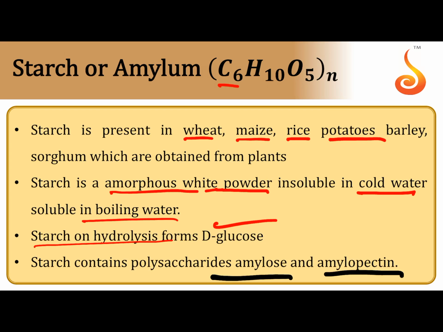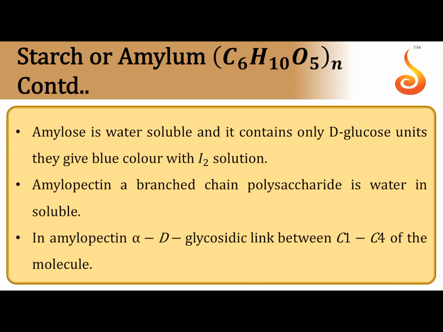Starch on hydrolysis produces D-glucose, alpha D-glucose units. Starch contains 2 types of polysaccharides, amylose and amylopectin. 20% amylose and 80% amylopectin is present. Amylose is water soluble, while amylopectin is water insoluble. Amylopectin is a branched chain polysaccharide.